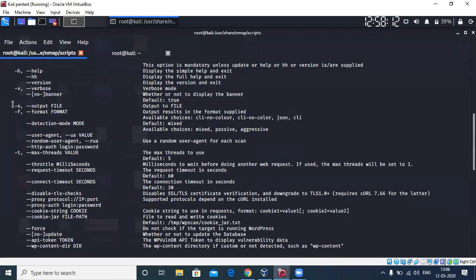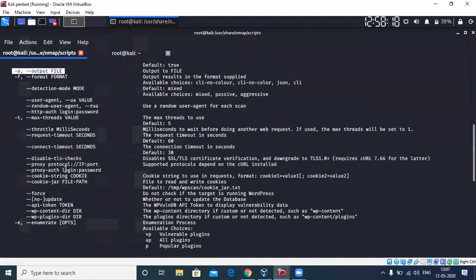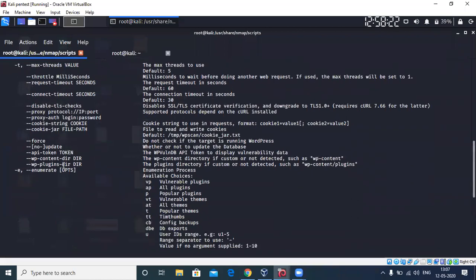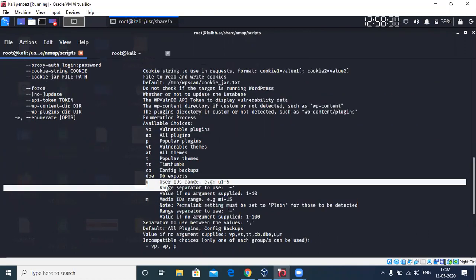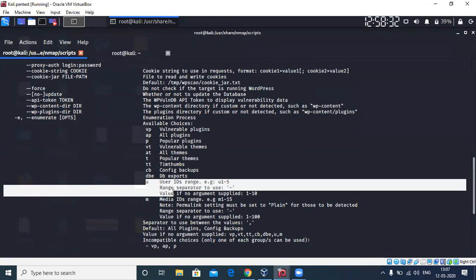All of these tools have an additional option to output whatever you want to a file, so that you don't have to perform the scan again. You can keep it for later reference. Other than that, this option, -e, you can use to enumerate different things. There is a vulnerability in WordPress that actually gives out user information. That is something about the API, a vulnerability in the API that they use.